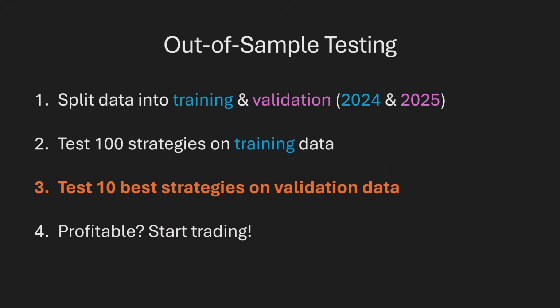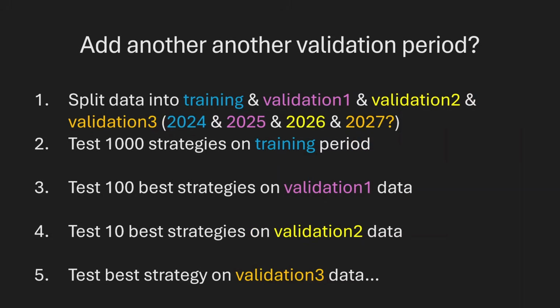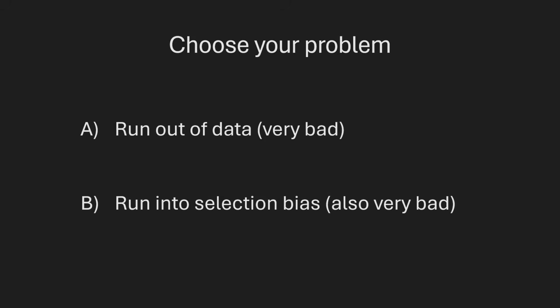Well, we could add another validation step, and that would look something like this. But just like before, that approach only works once. If we repeat this process at some point, then we'll need to add another validation step, and another validation step, and so on and so on. So in the long run, this approach doesn't work. And here's the point I'm trying to make. If you only use out-of-sample testing to filter out false positives, at some point you will run into one of two problems. You will either run out of data, which is really bad, or you'll run into selection bias, which is also really bad. Out-of-sample testing is a very useful tool, but it doesn't solve selection bias.